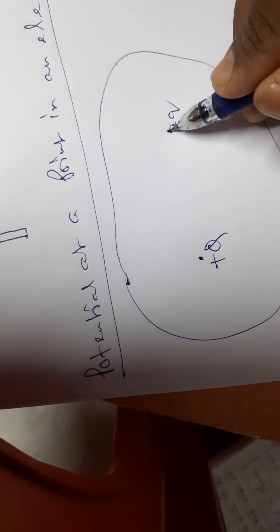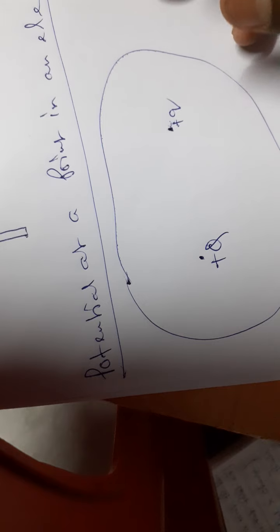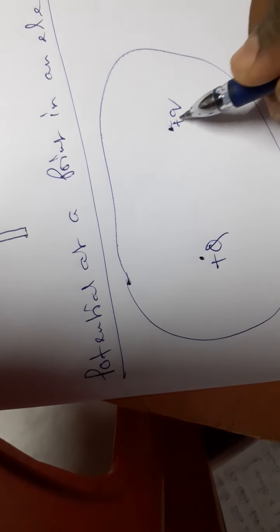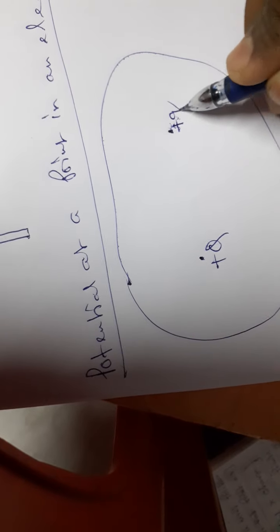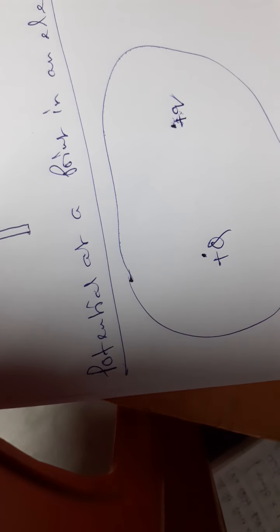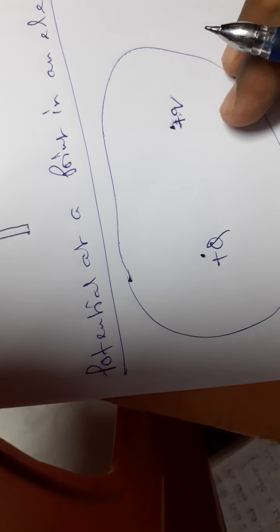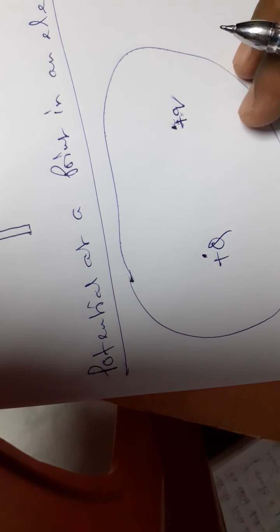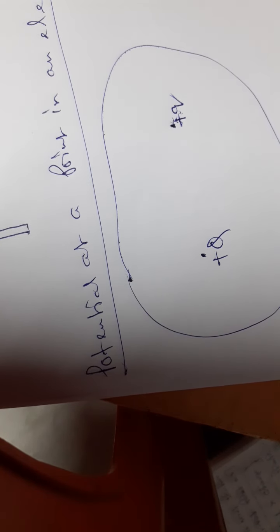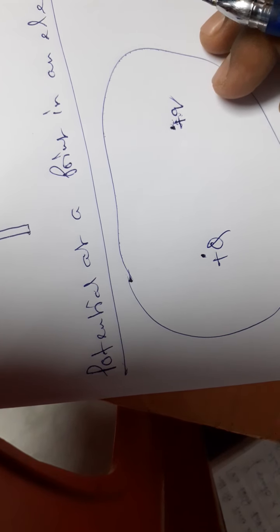And this work needs to be done either by some external agent or by the field itself, depending on the nature of the second charge. Hence, a medium containing a charge acquires some property for which some work has to be done to displace another charge in that medium, and this property is known as electric potential.